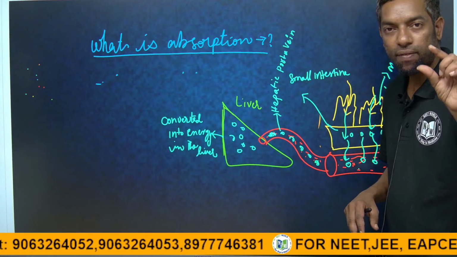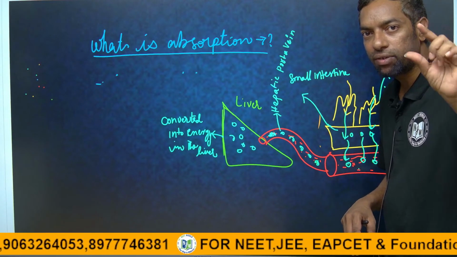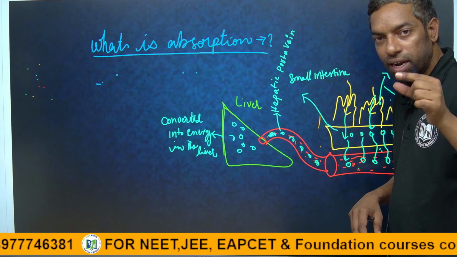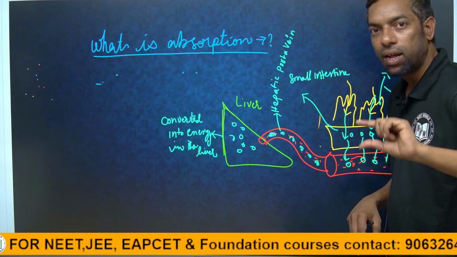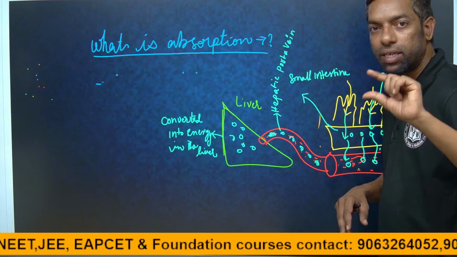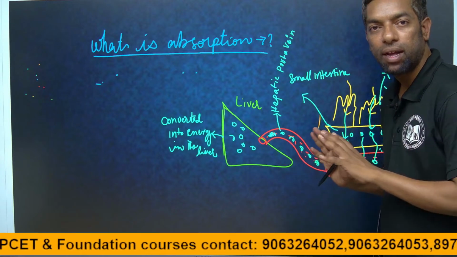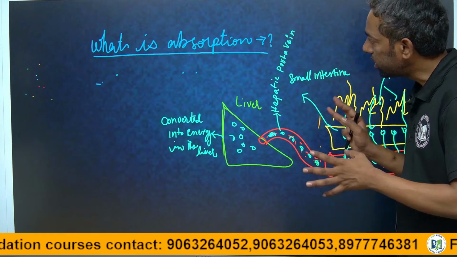The study of the liver is called hepatology. The vein attached to the liver is the hepatic vein. The hepatic portal vein, the connection between the intestine and liver, carries the nutrients from the small intestine to the liver. This is absorption.